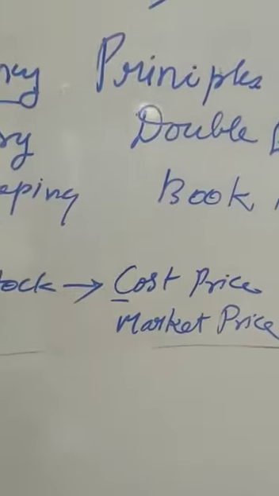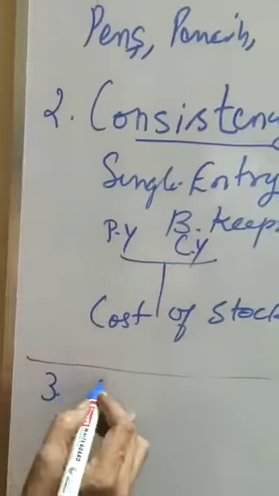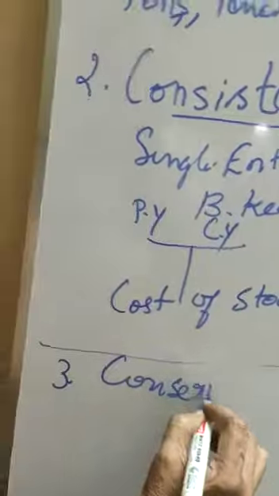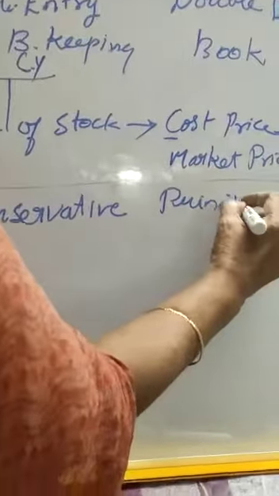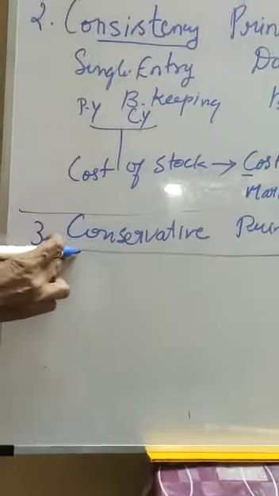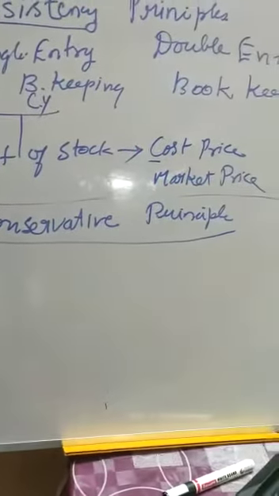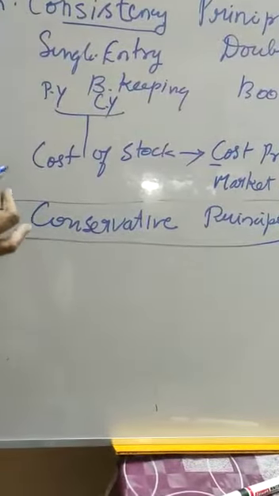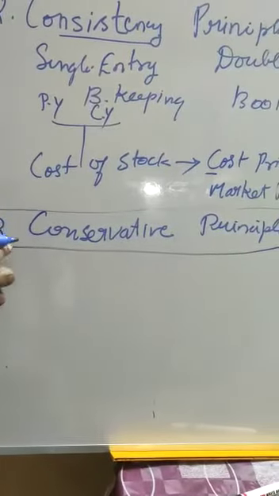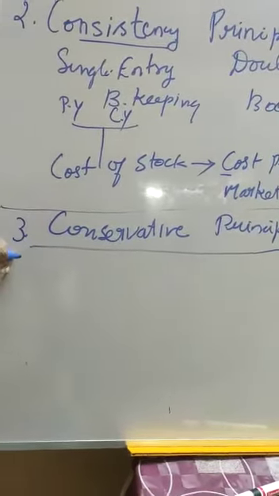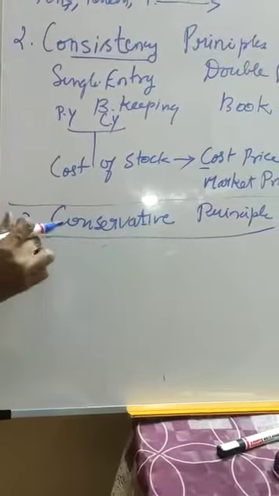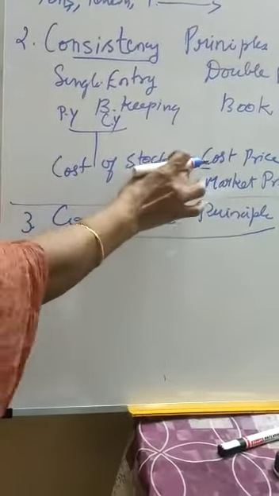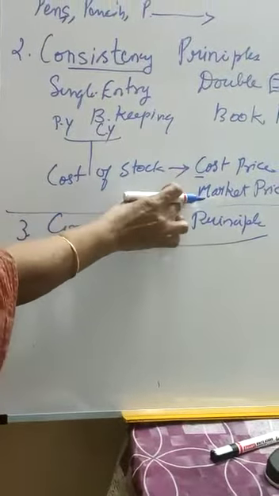Then comes what you call conservative principle. The name itself shows conservatism. That means they want to be always on the safer side. They do not want to take the risk. Conservatism, that means the companies, the business organizations which are following this conservative principle, they try to use only the cost price. They will not take the risk of market price.